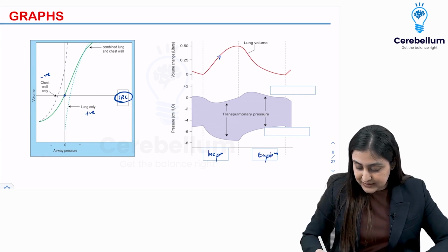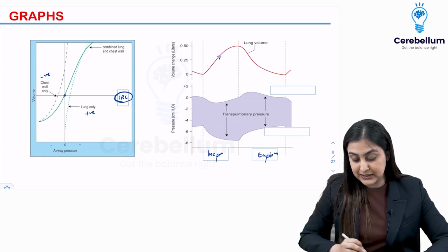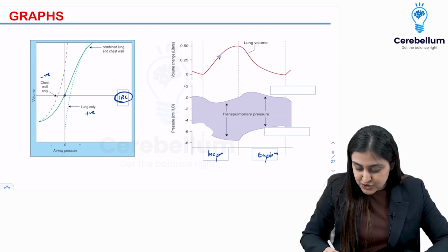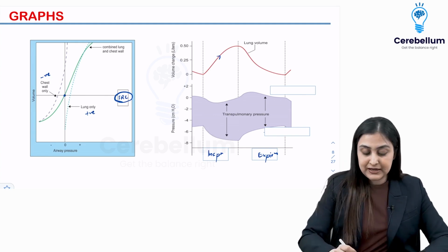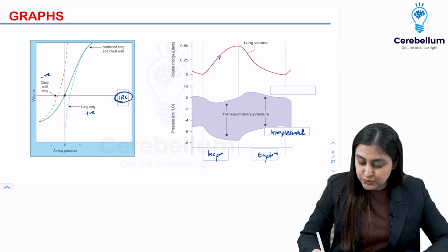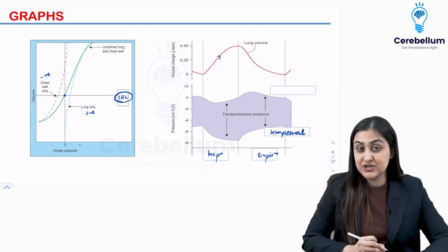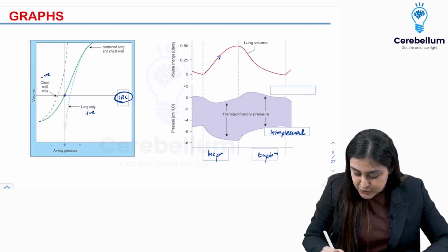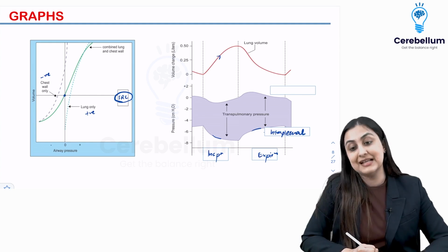Then what you look at here are these two pressures that we want to label. So what is this pressure which is always on the negative? It is the intrapleural pressure. So remember, the intrapleural pressure, or basically the chest wall pressure, remains negative throughout. So you can see how in inspiration it is more negative, whereas in expiration it is less negative.